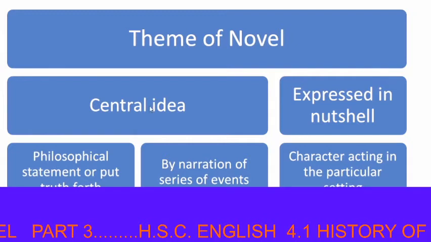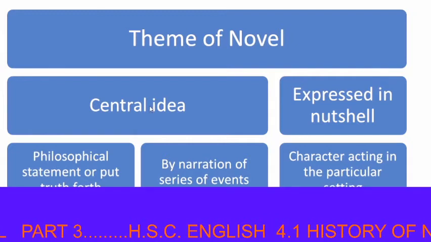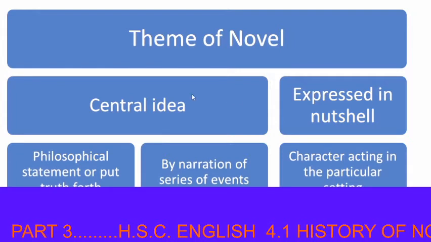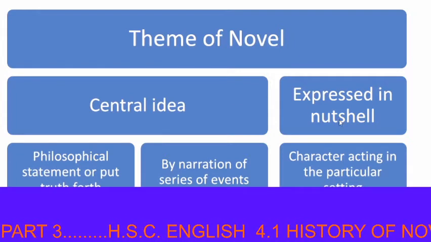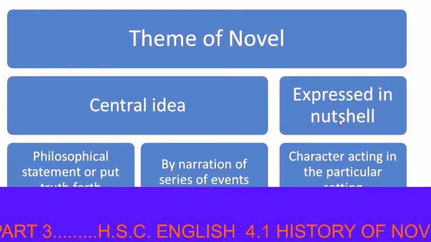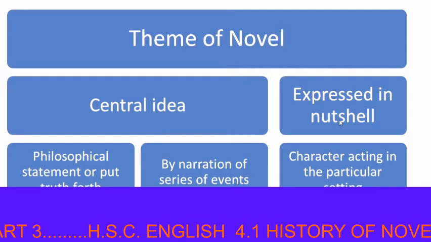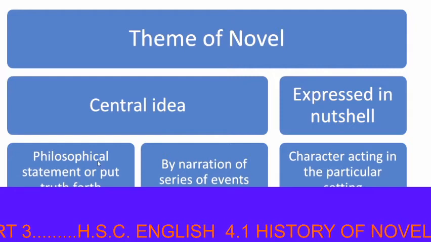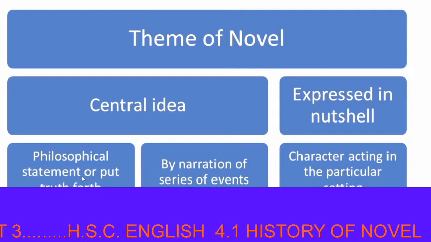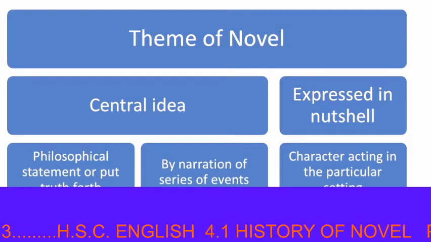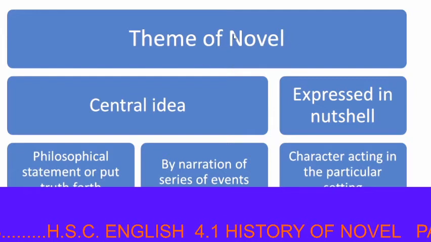Theme means it is a central idea, an important idea. It is expressed in a nutshell. Nutshell means in short. The story is expressed in a short manner. It is also a philosophical statement or a truth put forth.